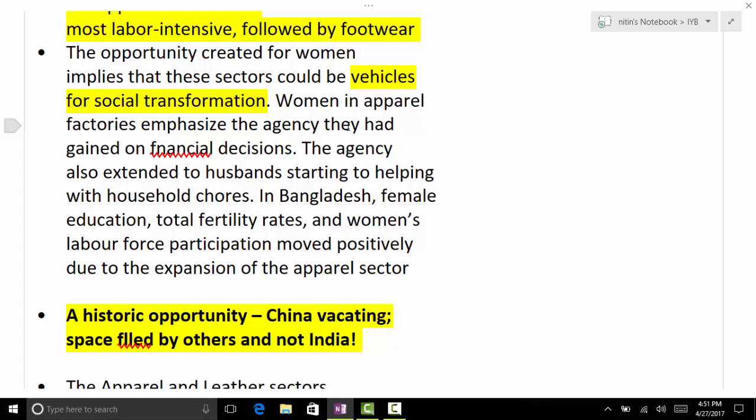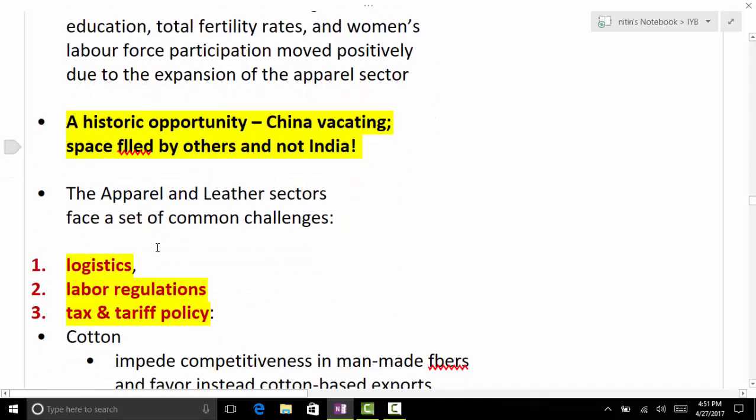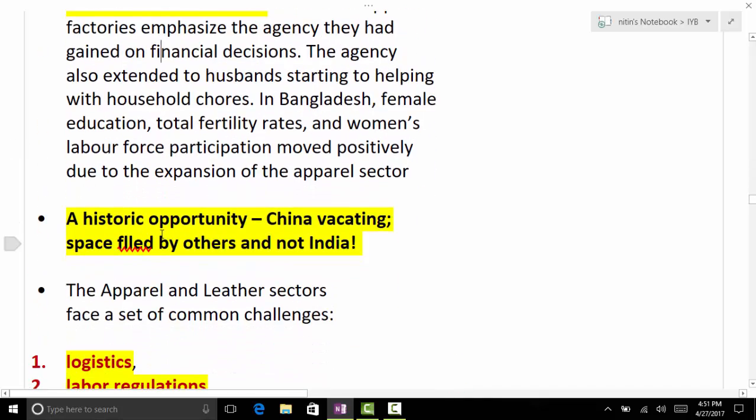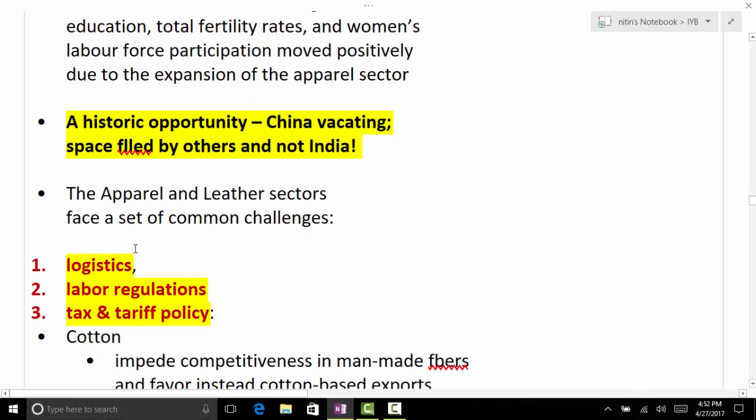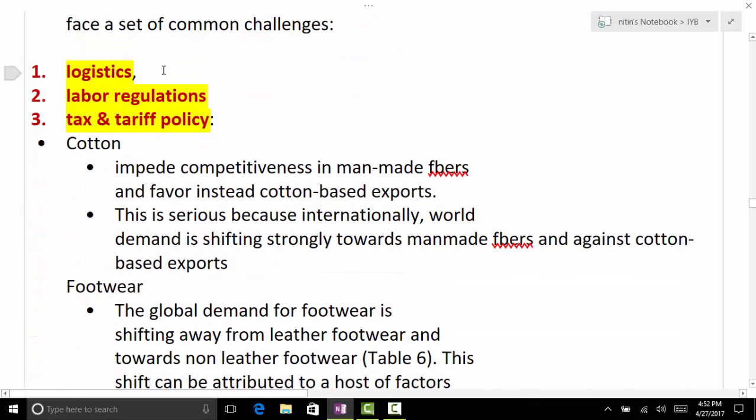So overall, social transformation. And it compares our social indicators with Bangladesh. Why does Bangladesh have better social indicators? Because of this. It says historic opportunity: China vacating space, filled by others and not India. I believe from this line you can easily understand what is going on. Various issues regarding logistics, labor regulations, and third, tax and tariff policy.